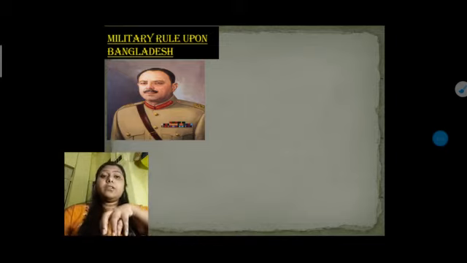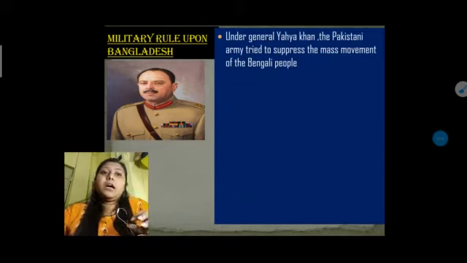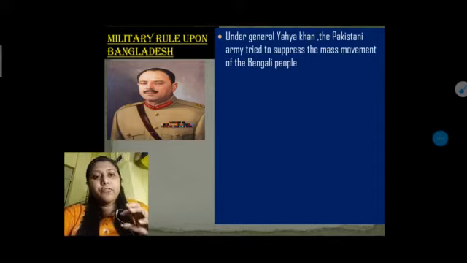This is again after arresting Sheikh Mujib. After so many times, military rule also came upon Bangladesh again, under this person known as Yahya Khan. Under General Yahya Khan, the Pakistani army tried to suppress the mass movement of the Bengali people. In West Pakistan, General Yahya Khan took over the government, and under this general they started building up armies and tried to impose their power upon the East Pakistan people.